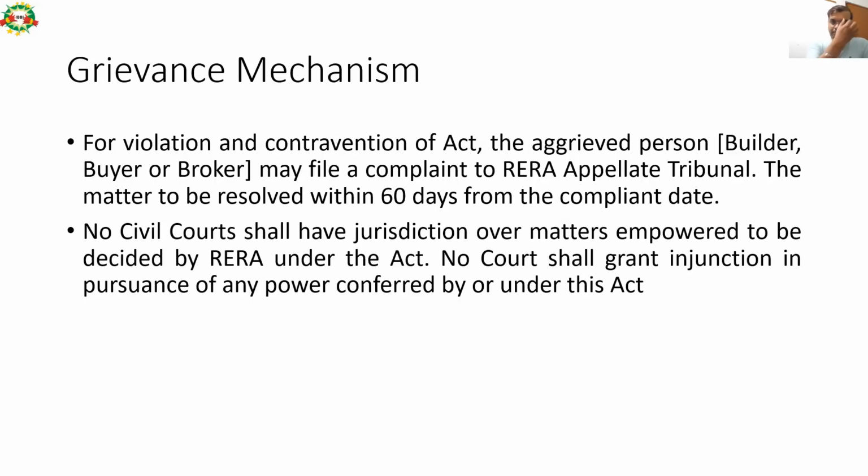Grievance mechanism. For violation and contravention of the Act, the aggrieved person, maybe builder, buyer or broker, may file a complaint to the RERA Appellate Tribunal. The matter is to be resolved within 60 days from the complaint date. So the appellate body is one step ahead of the RERA Authority. No civil court shall have jurisdiction over matters empowered to be decided by RERA under the Act. So no court shall grant injunction in pursuance of any power conferred by court under this Act.